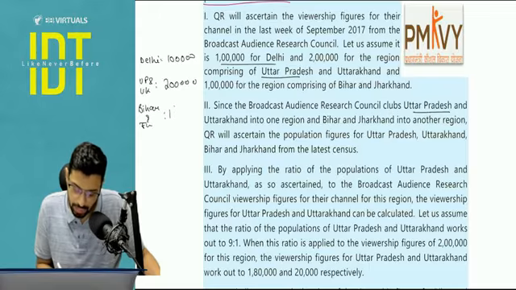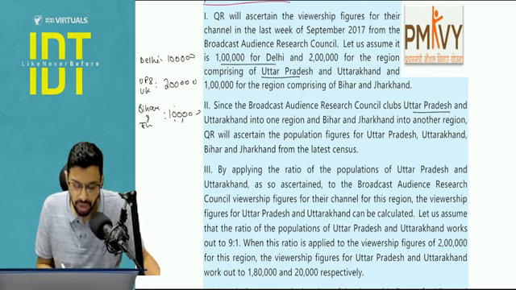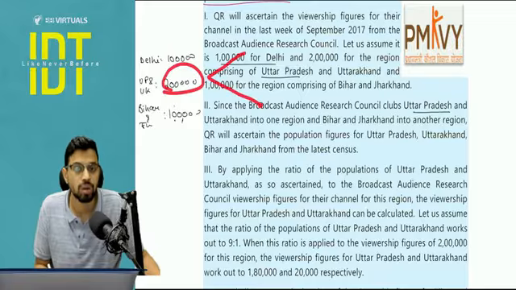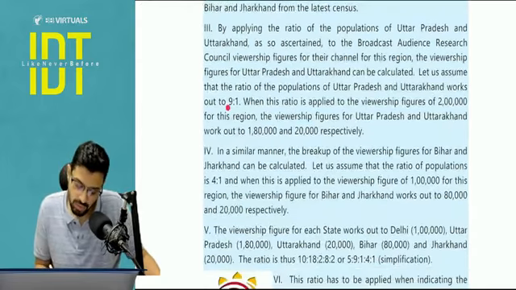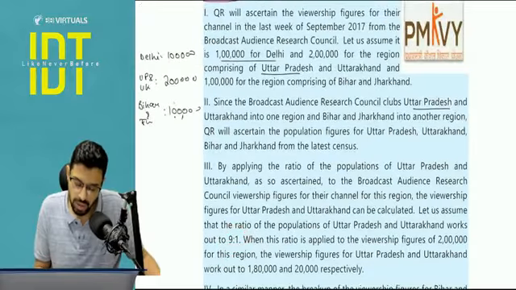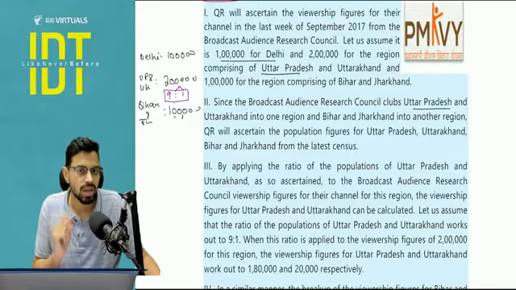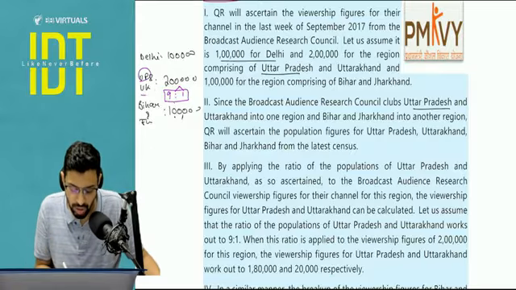it is 1 lakh. Now please understand, for the purpose of our GST, we cannot work with a region. We need the state-wise bifurcation. So this 2 lakh will be divided into UP and Uttarakhand on the basis of population census. So let's say that population census works out to be 9:1. So this particular figure of 2 lakh will be divided into 9:1, that is 1,80,000 and 20,000. So 1,80,000 UP, 20,000 UK.